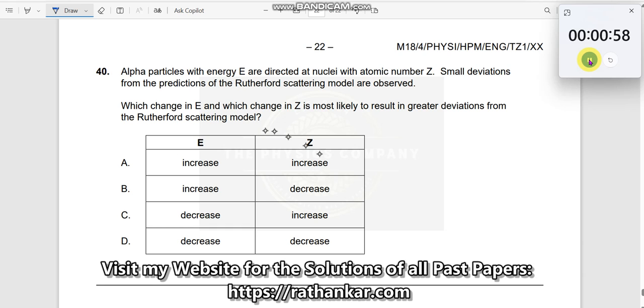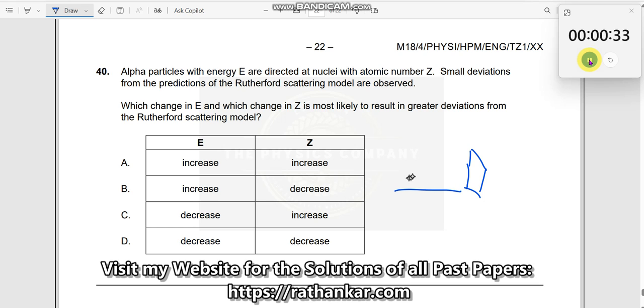Question number 40. Alpha particles with energy E are directed at nuclei with atomic number Z. Okay, that was Rutherford's experiment. Small deviations from the predictions of the Rutherford scattering model are observed. Which change in E and which change in Z are most likely to result in greater deviations from the Rutherford scattering model? So this is your foil, a gold foil for example, and this is your alpha particle.